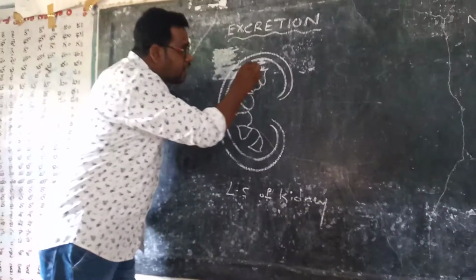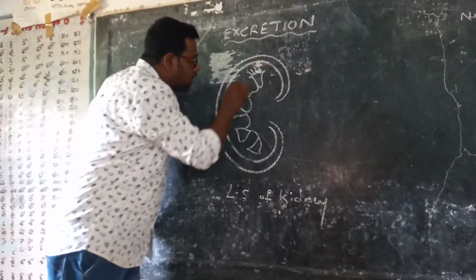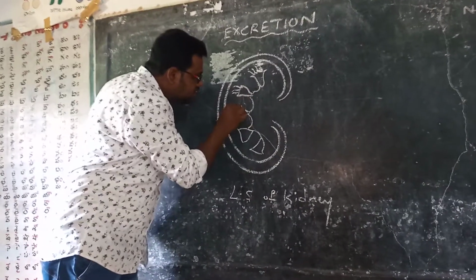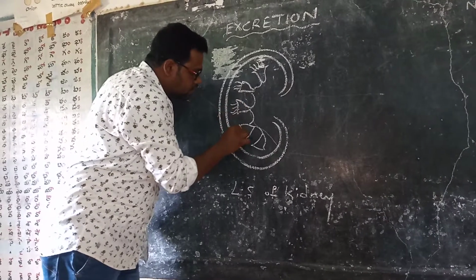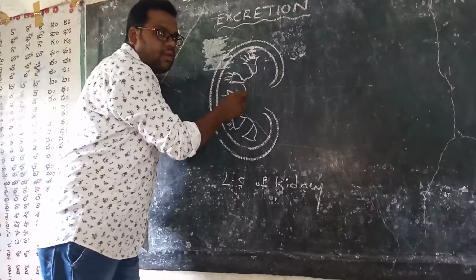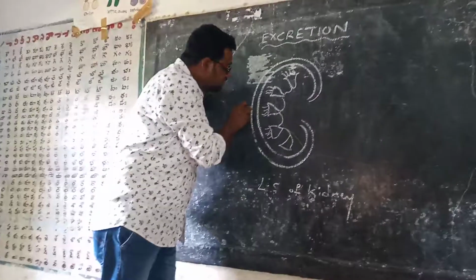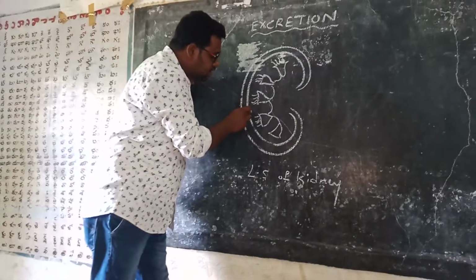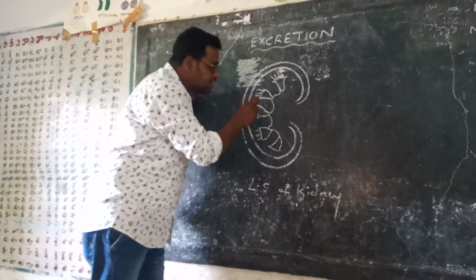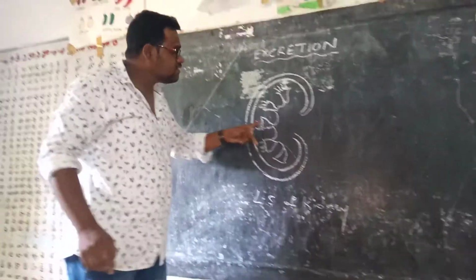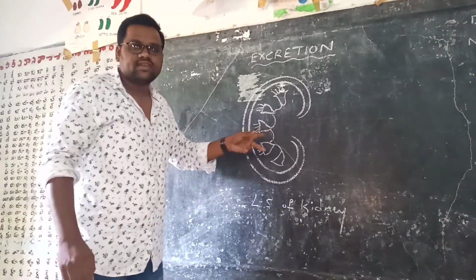The renal pyramids' apex part is called cortex and the lower part is called medulla. So cortex, medulla. Here the outer covering part is convex, the inner one is concave, and inside of the renal pyramids, cortex and medulla are the parts present in it.